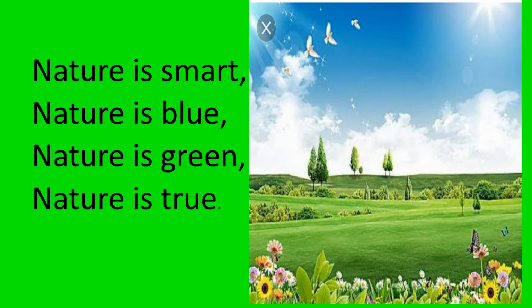Next stanza of the poem. Nature is smart, nature is blue, nature is green, nature is true. Smart means it has put so much detailing in everything. Nature is blue, blue represents the water. Nature is green, it means green grass, trees, leaves. And nature is true, like a true friend, it always helps us. Nature always helps us.